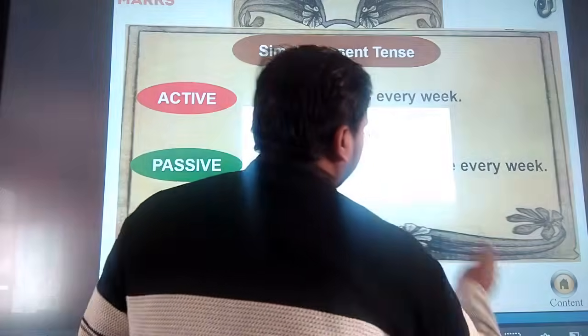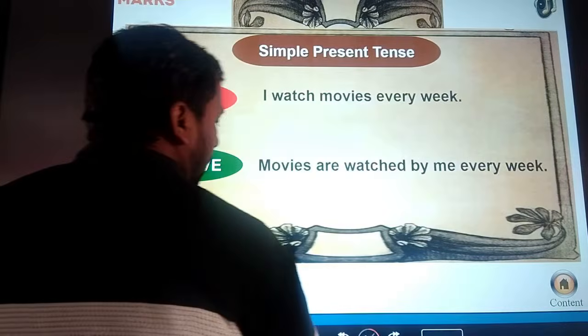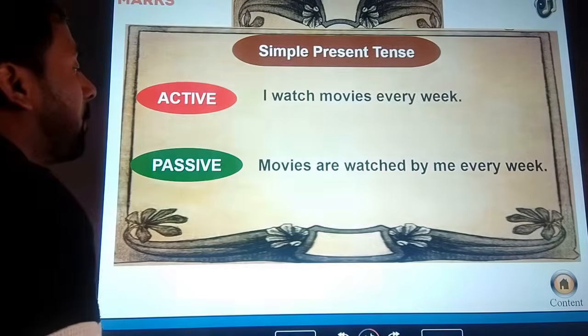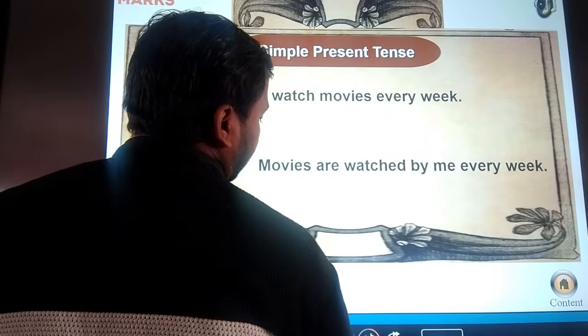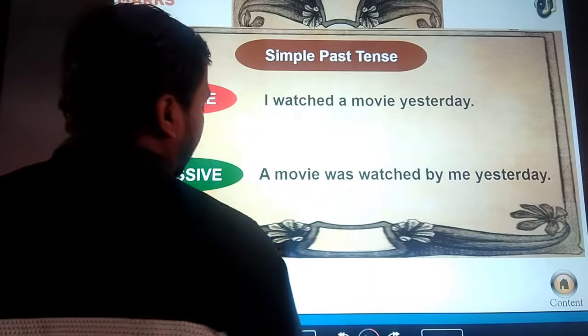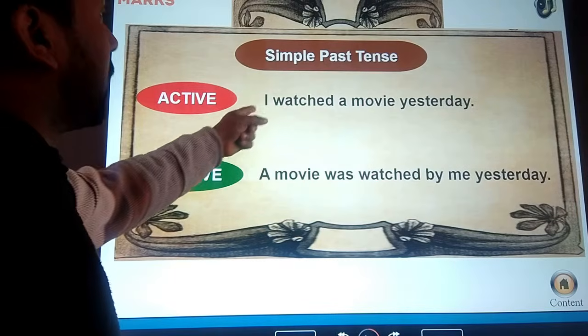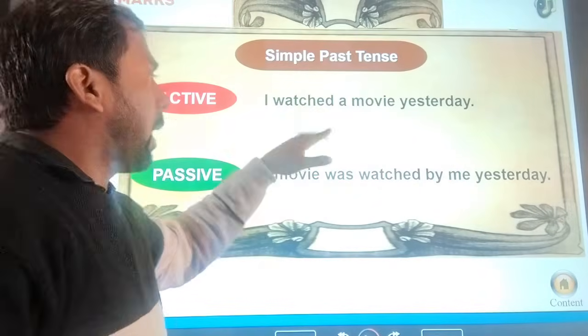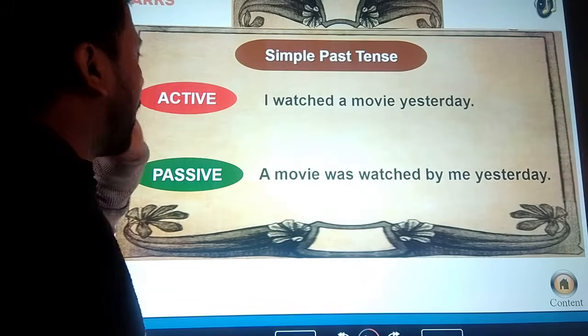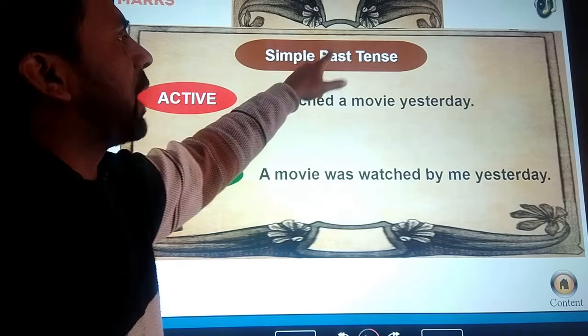Next is our simple past tense. Simple past tense. You can see "watched" is the second form of the verb, and it tells us that it is a simple past tense.